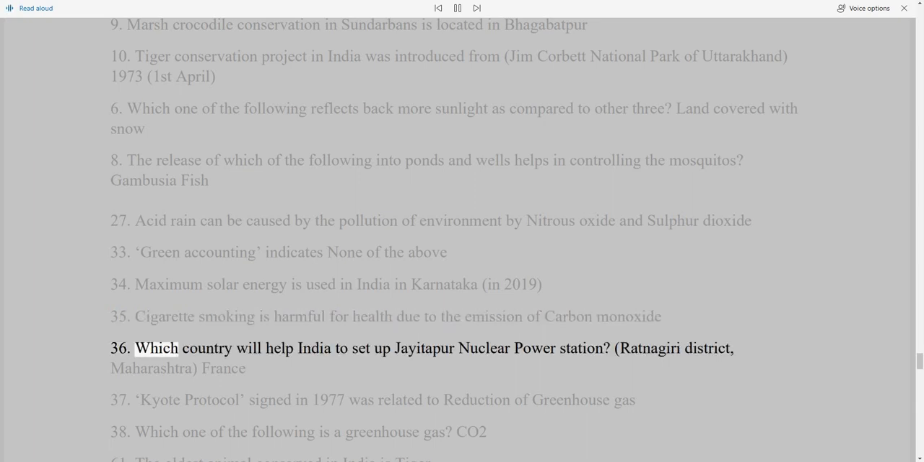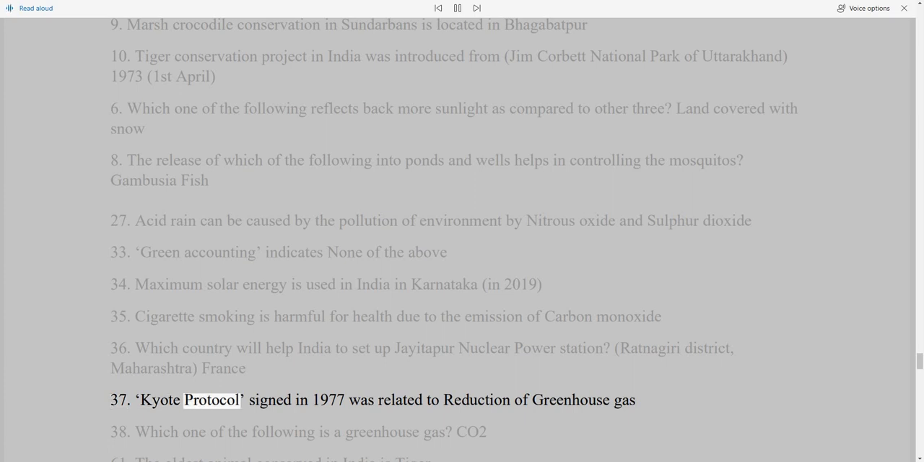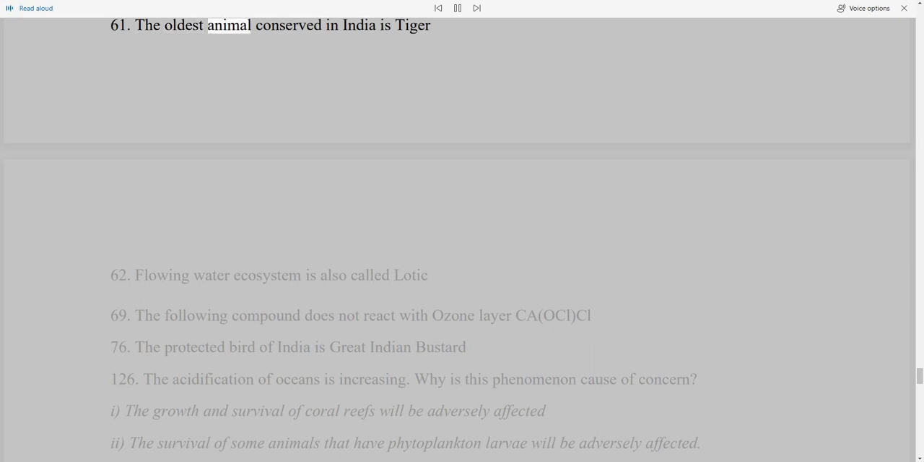36. Which country will help India to set up Jaitapur nuclear power station? Ratnagiri district, Maharashtra, France. 37. Kyoto Protocol signed in 1997 was related to reduction of greenhouse gas. 38. Which one of the following is a greenhouse gas? CO2. 61. The oldest animal conserved in India is tiger.